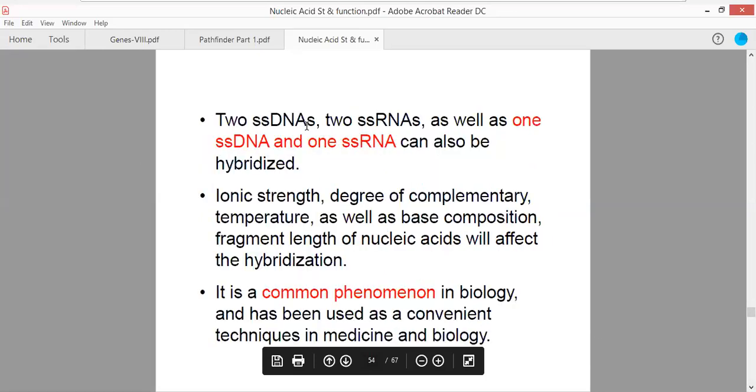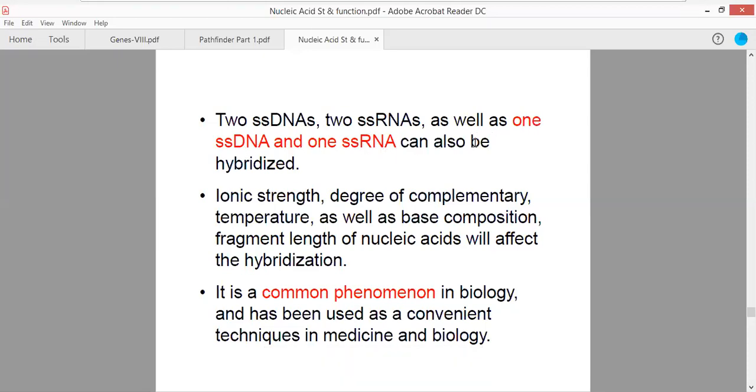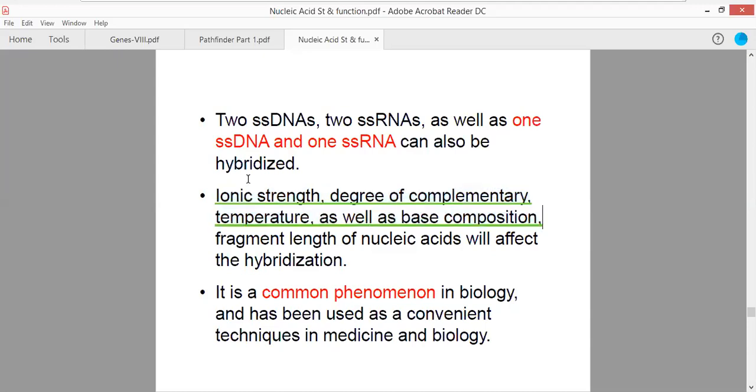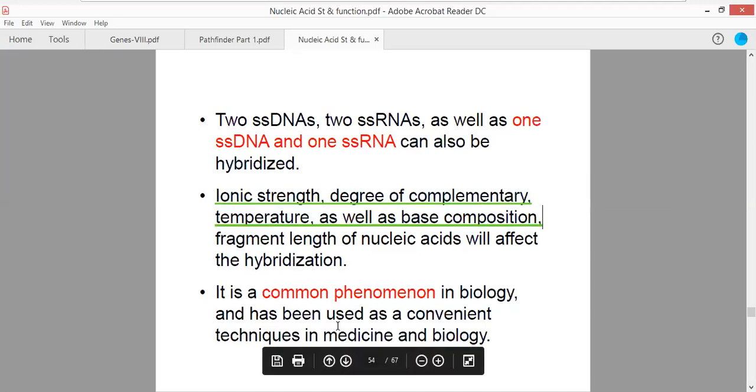Now, two single-stranded DNA, two single-stranded RNA, as well as one single-stranded DNA and one single-stranded RNA can also be hybridized together. The hybridization also depends upon ionic strength, complementarity, temperature, as well as the base composition. So these are the factors that will determine whether the hybridization will take place or not. It is a common phenomenon in biology and has been used in conventional techniques in medicine and biology.